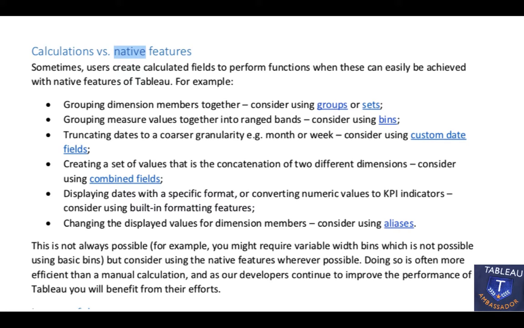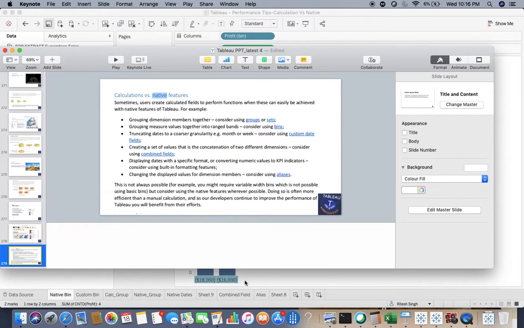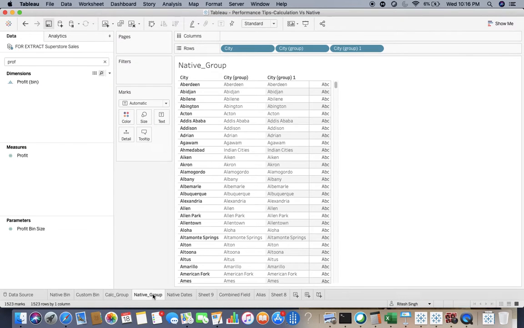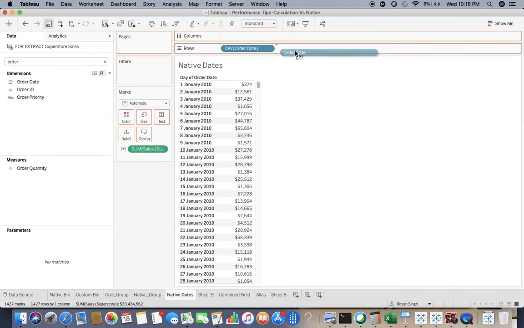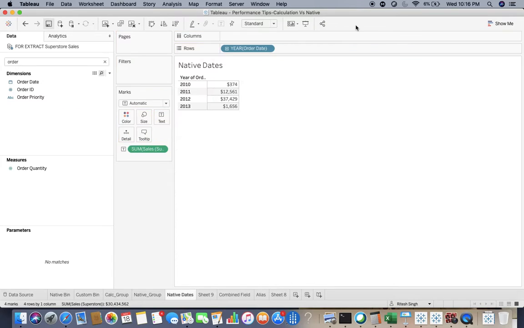Consider using custom date fields. So there is an option to create a custom date, which is very simple. I can show you the native dates and the custom date. You don't have to do anything. For example, in this case as well, earlier it was order date, and if I just drag it back over there, after that I want this to be like this.